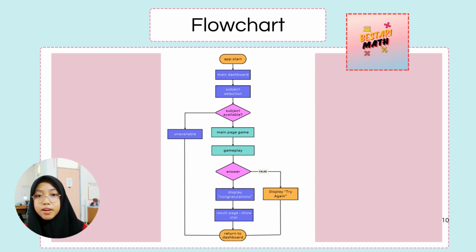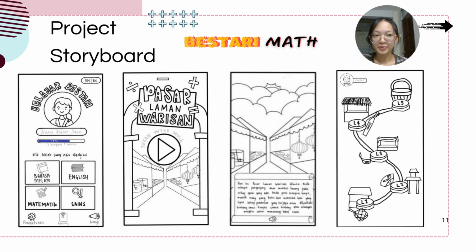If the answer is correct, the system will display a congratulations message or scene and will show the result page, where the user can see the star rating they are in. If the answer is wrong, the system will display a try again message or scene, allowing the user to attempt the question again. Finally, once the user completes the whole process, they can return to the dashboard or the main menu.